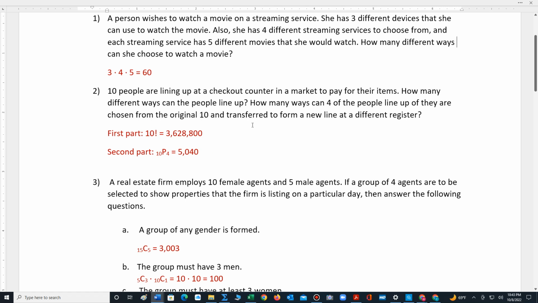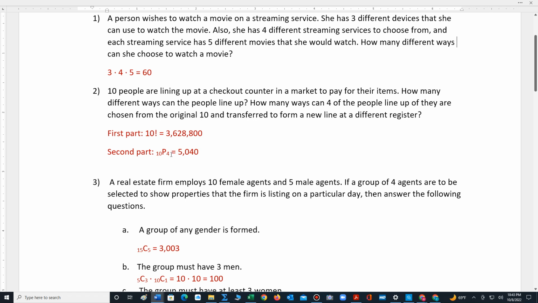There's a second part to the problem, and now it states how many ways can 4 of the people line up if they are chosen from the original 10 and transferred to form a new line at a different register. So now we're selecting 4 people from the 10 and looking at all the ways that the 4 people can line up. This is permutation rule number 3.